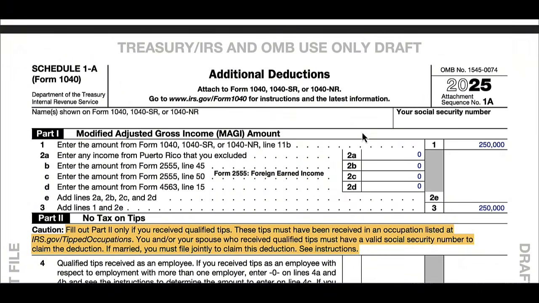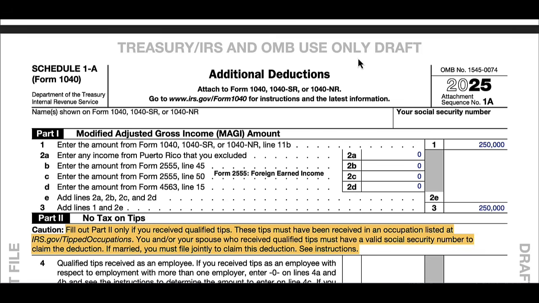Okay, this is the new IRS Schedule 1A form that's part of 1040. This is a new form as of 2025. And like I said earlier, it is currently in draft form. So hopefully we'll have a finalized version by the time tax season rolls around. And also, as I mentioned earlier, there are currently no instructions. So hopefully those instructions will be available too.